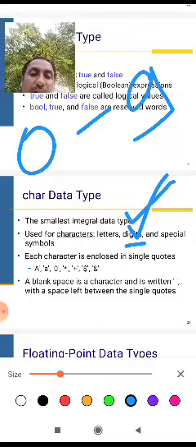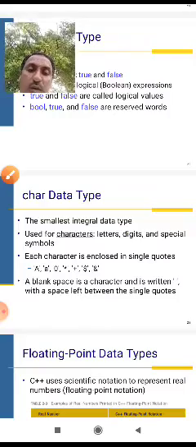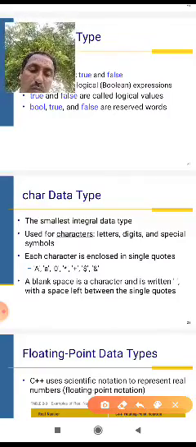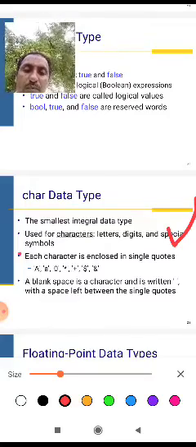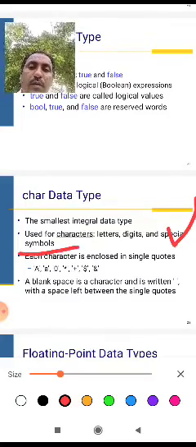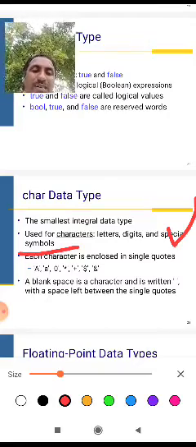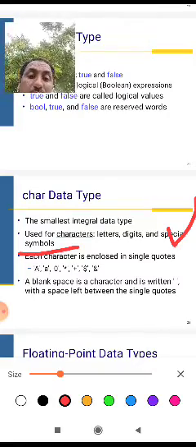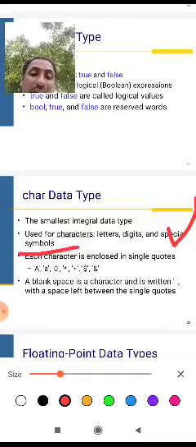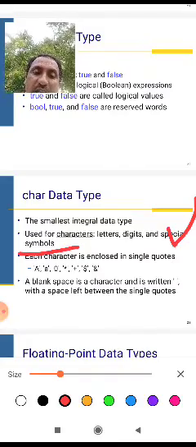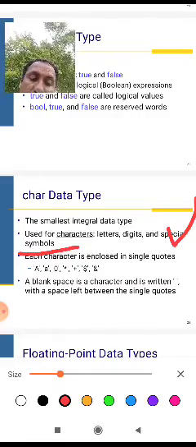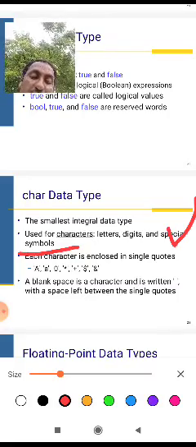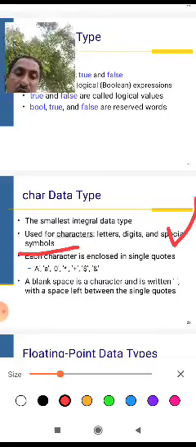And next one, special symbols. The last discussion is about special symbols. Special symbols means addition, subtraction, multiplication, divided by, equal, not equal, greater than, less than, less than or equal, greater than or equal, and question marks.